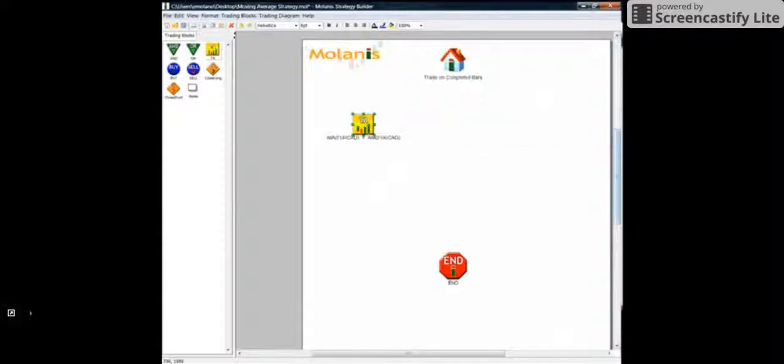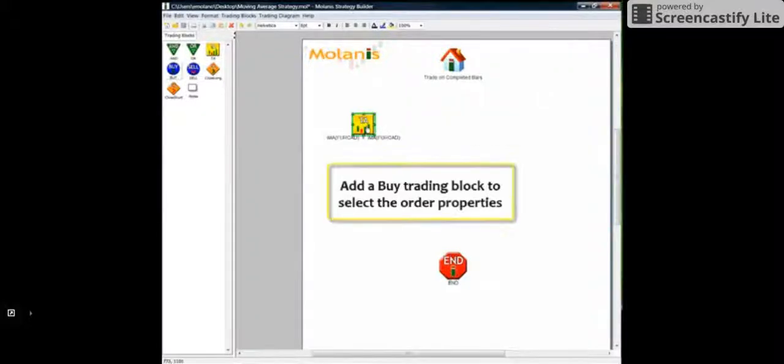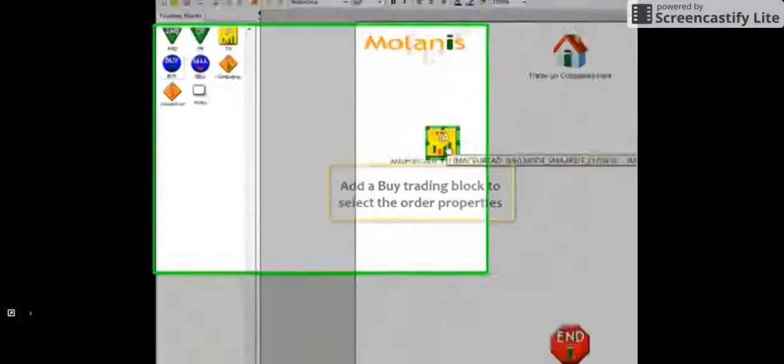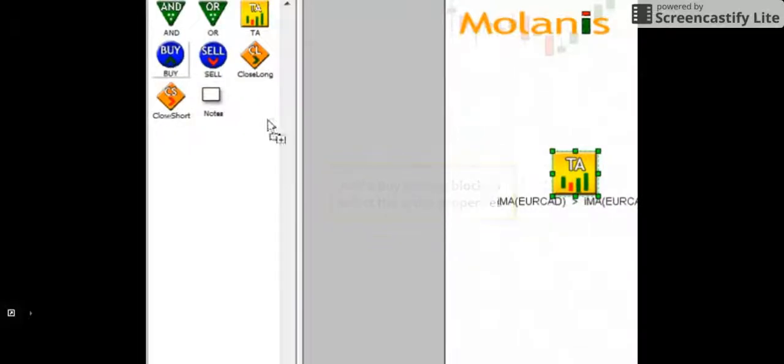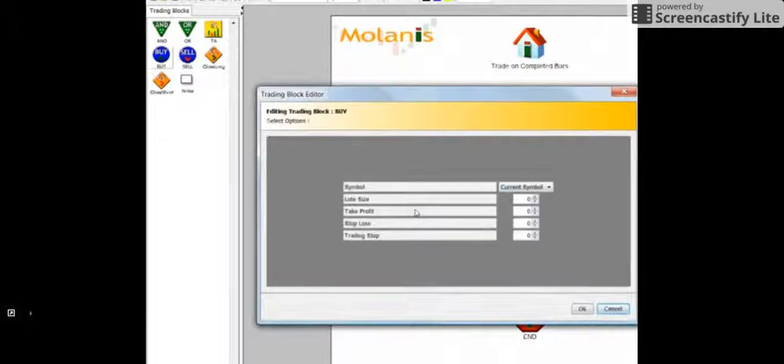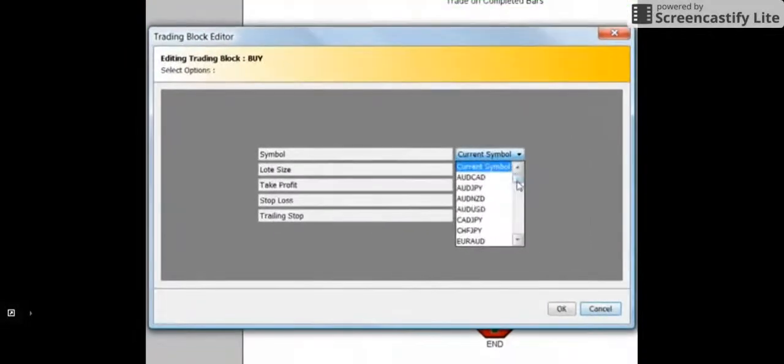So far, I have created a trading condition. Now I have to add the execution part with a buy trading icon. I added the buy icon and select the pair EuroCAD. 1 for lot size, 100 pips for take profit, and 50 pips for stop loss.